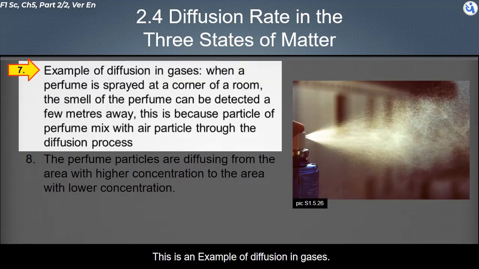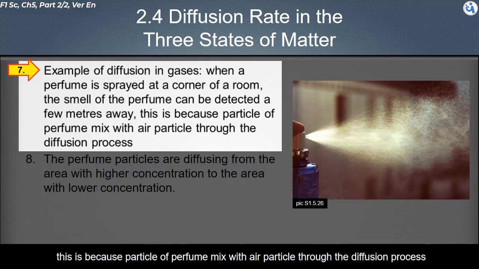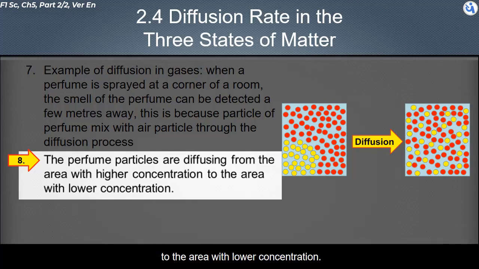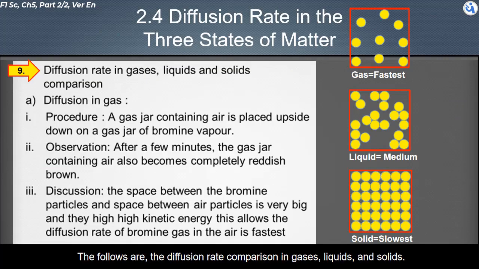This is an example of diffusion in gases. When a perfume is sprayed at a corner of a room, the smell of the perfume can be detected a few meters away. This is because particles of perfume mix with air particles through the diffusion process. The perfume particles are diffusing from the area with higher concentration to the area with lower concentration. The following are the diffusion rate comparisons in gases, liquids and solids.